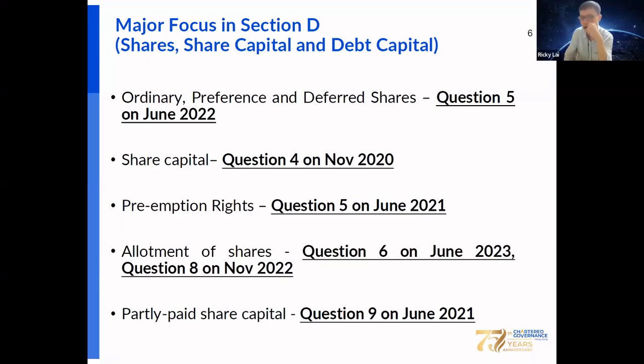What are the types of share capital? Also, as a company secretary, you should be familiar with the preemption rights of the shareholders. There are some restrictions on the transfer of shares, so look at the company articles and or shareholder agreements in case of any preemption rights requirements.